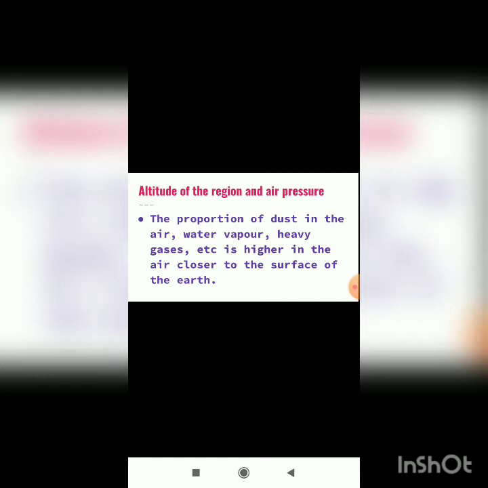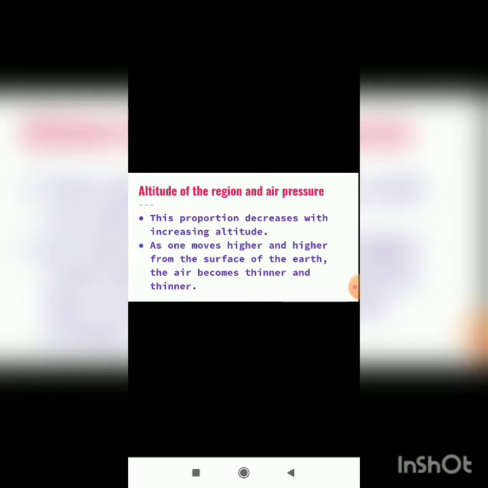This proportion decreases with increasing altitude. Because of that, this proportion becomes less, it decreases with increasing altitude. Altitude, students, I have already told you, means height. So this proportion decreases with increasing height.